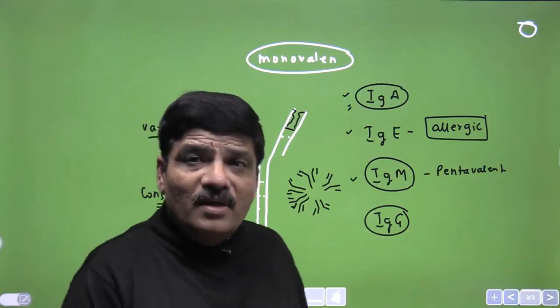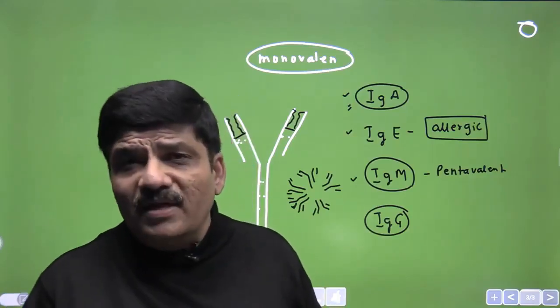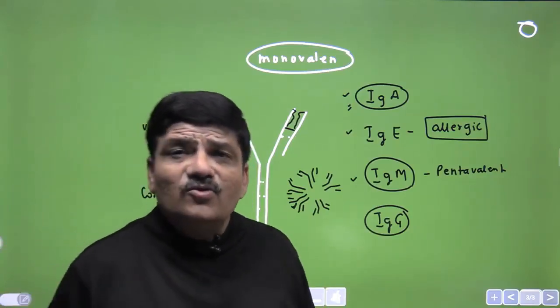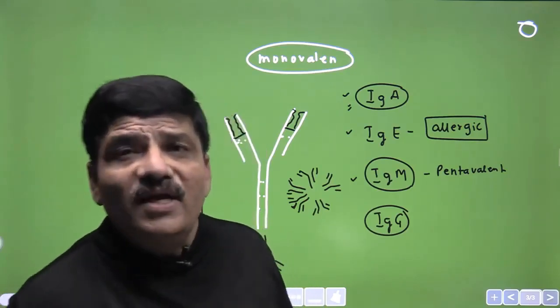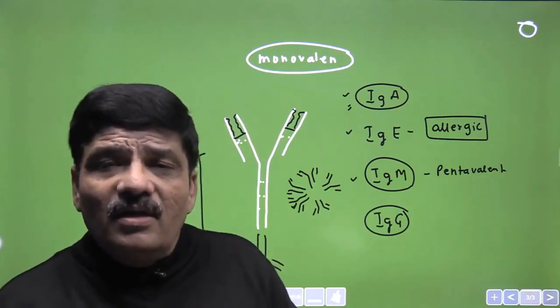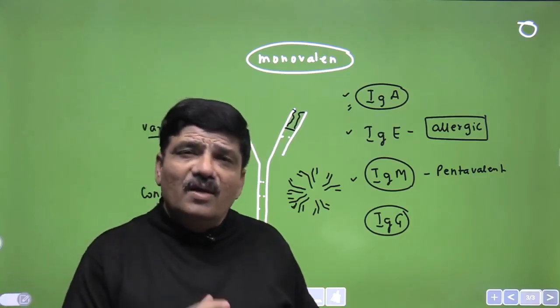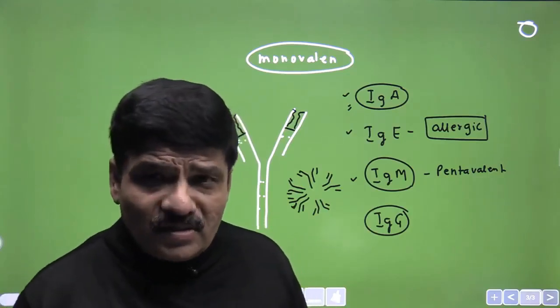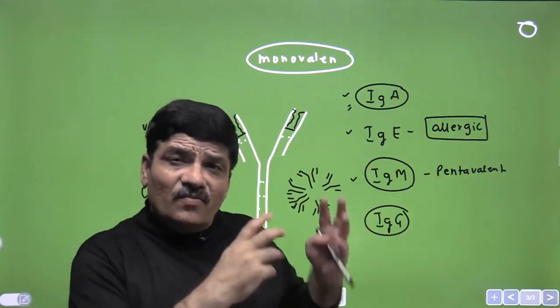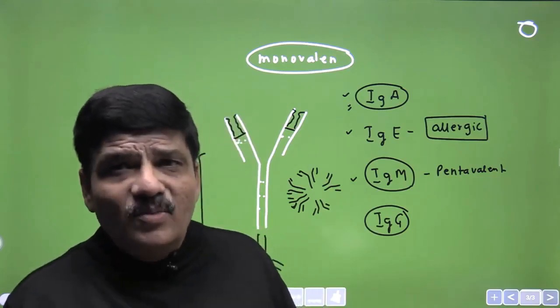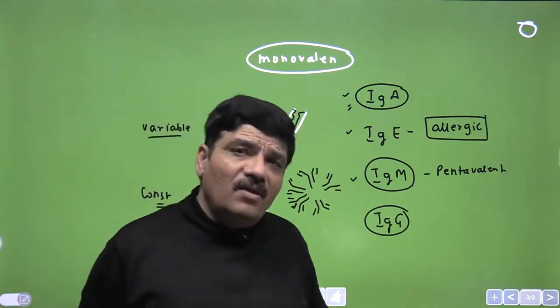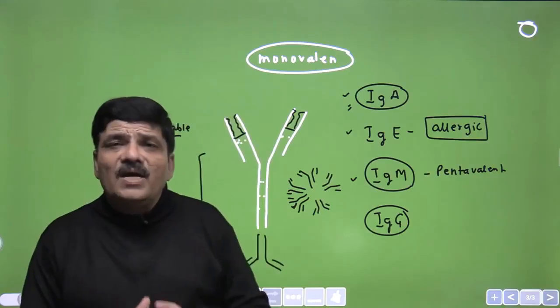So they are most common, they are able to cross the placenta, and as I mentioned earlier, they are also able to activate the complement system and are the class of antibodies that are generally released in large number in the anamnestic or secondary responses. And therefore if the ELISA test that we were talking about comes back positive with IgG antibodies, you know that this is a secondary response rather than a primary response.